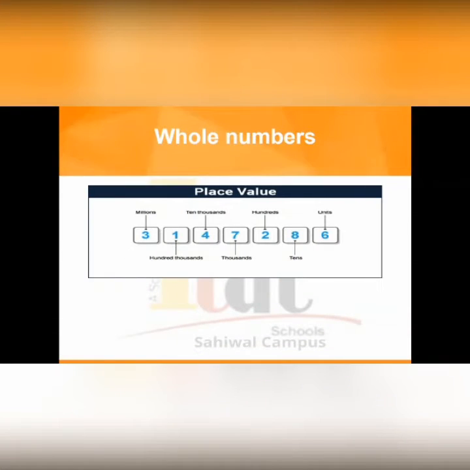So now we will learn about the place value. What's the place value? In place value we have units, tens, hundred, thousand, 10,000s, 100,000s, millions. So we will start from the right side. The first number on the right side is unit. It's mean the place value of 6 is units. 8 is tens, 2 is hundreds, 7 is thousands, 4 is 10,000s, 1 is 100,000, and million is 3.